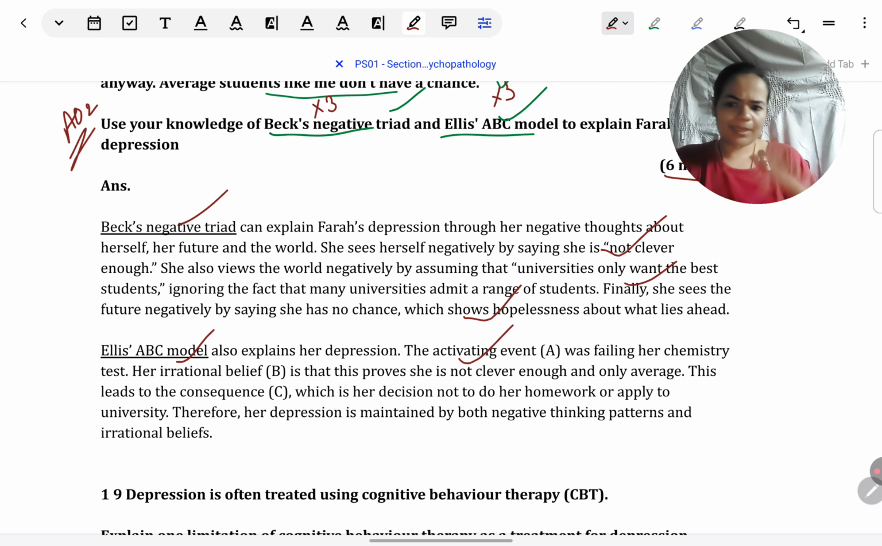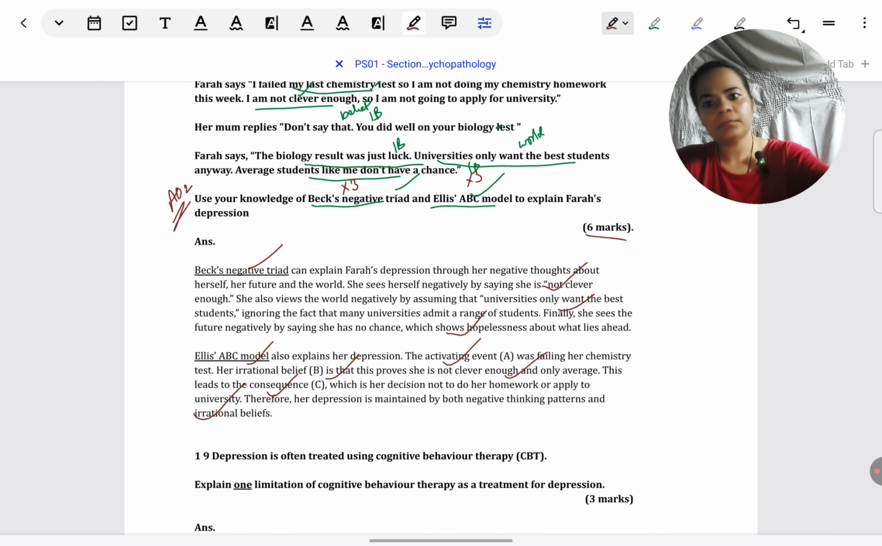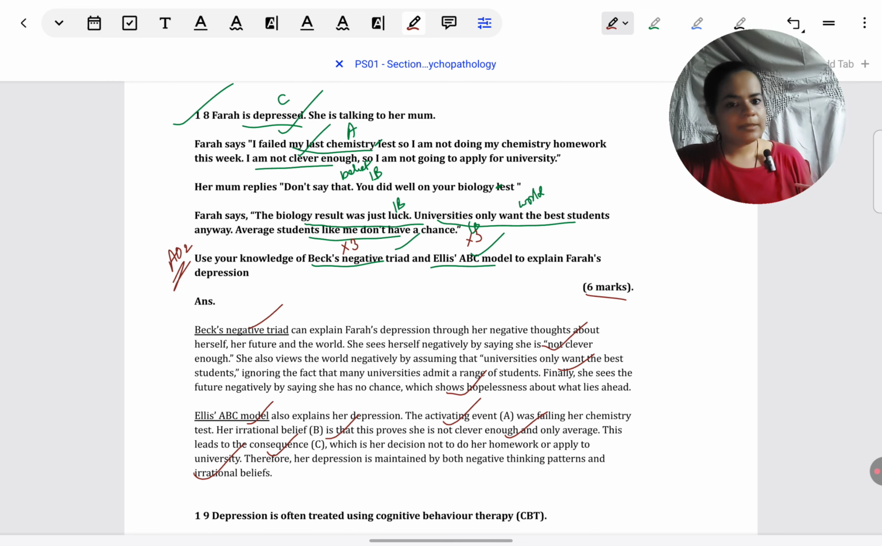Okay, then for Ellis's model, again, in Farah's case, the activating event is failing the test. The irrational belief is she's not clever enough, and the consequences are going into depression and not applying for the university. Again, there I'd forgotten to mark, but at a behavioral level, her not applying is one of the consequences. So, this is how we answer this question. You can pause and go through the answer.